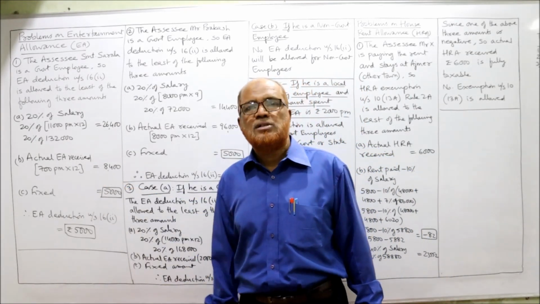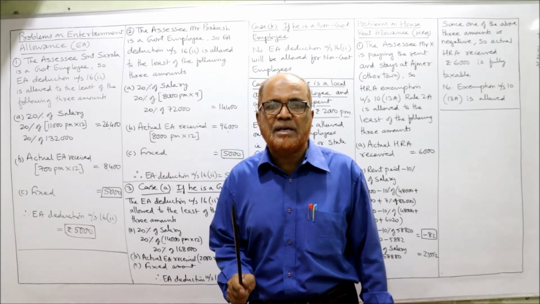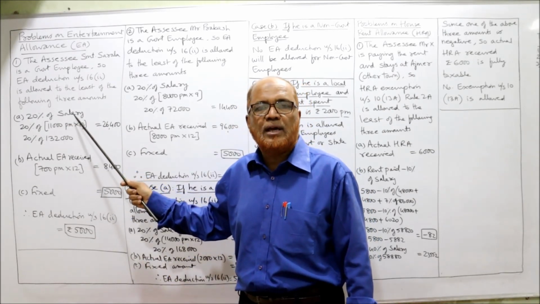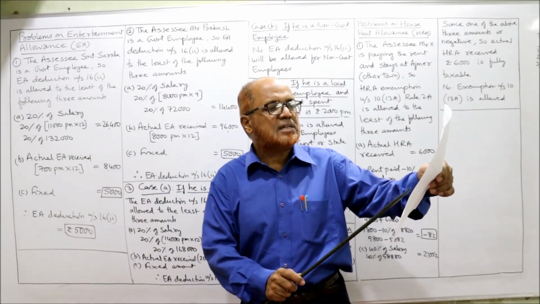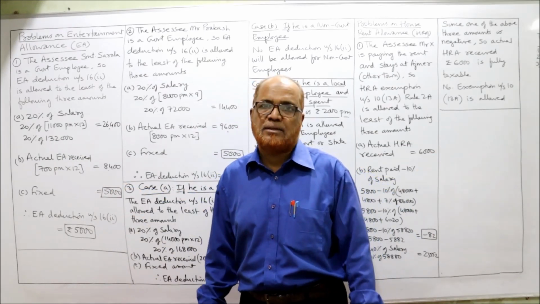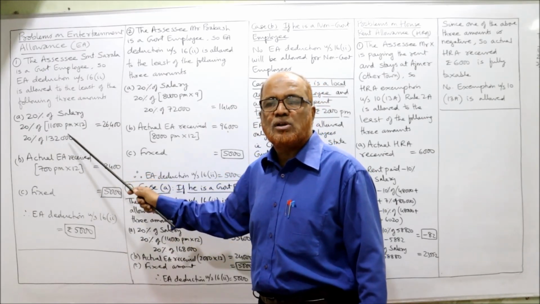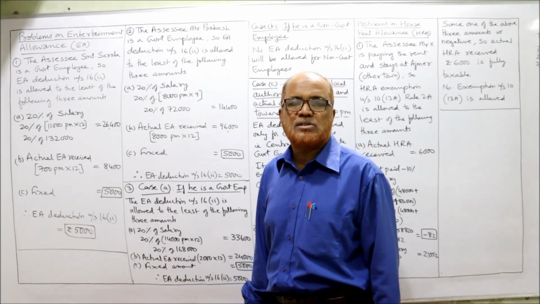First of all, 20% of salary. The meaning of the term salary here is only basic, nothing else. In the problem, basic salary is given as 11,000 per month, so 11,000 into 12 is 1,32,000. 20% of 1,32,000 is 26,400.